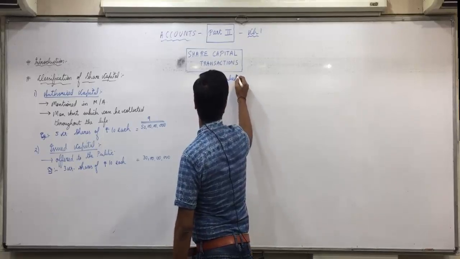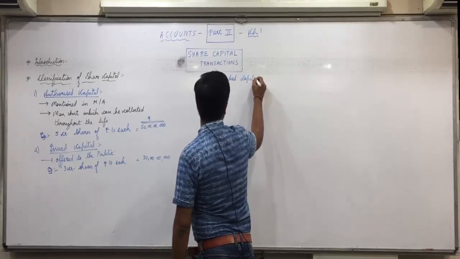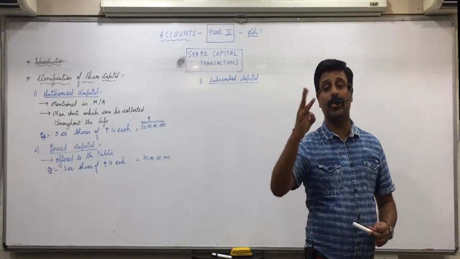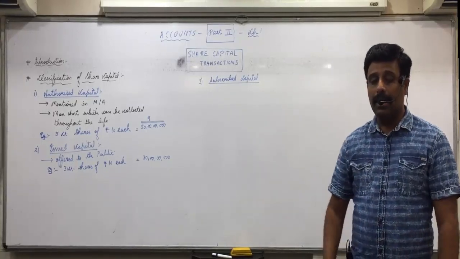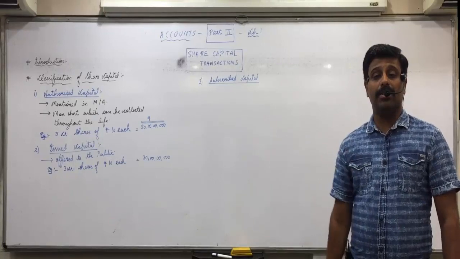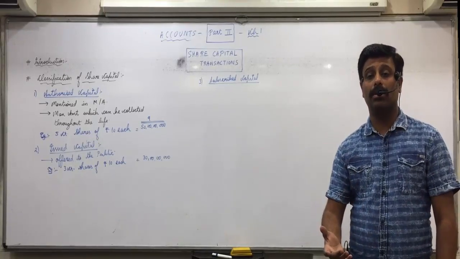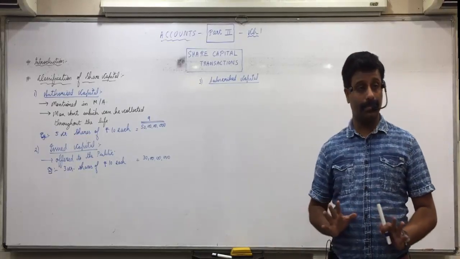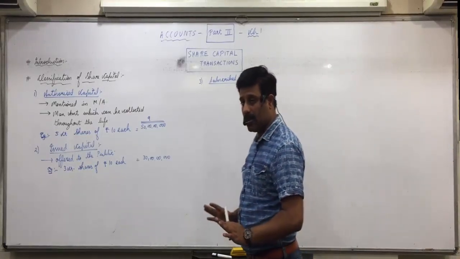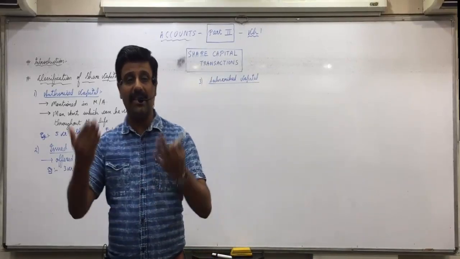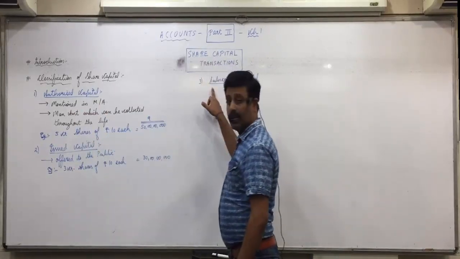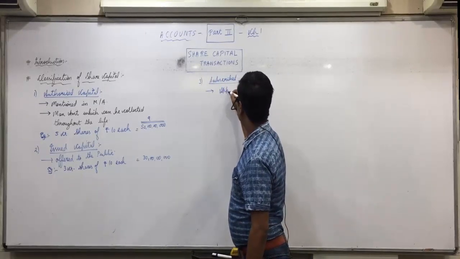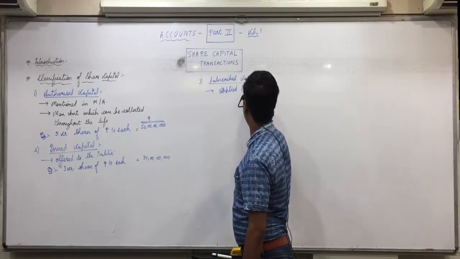Now, subscribed capital. Now see, when you offer 3 crore shares to the public, 3 situations are possible. Either you receive applications of more than 3 crores or less than 3 crores or equal to 3 crores. 3 situations are possible. So whatever applications you receive from the public is called subscribed capital. Applied by the public.